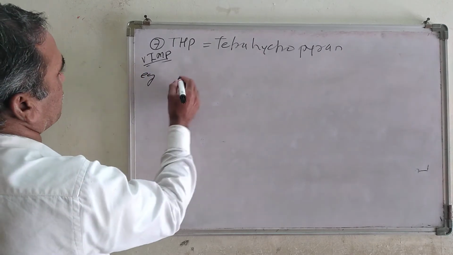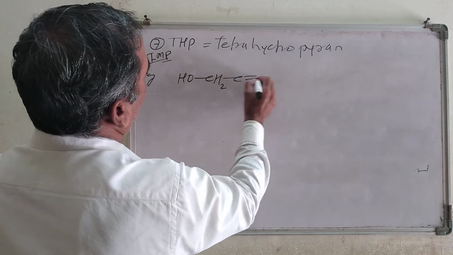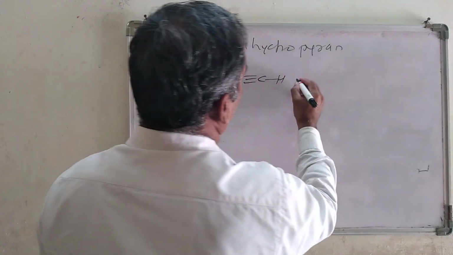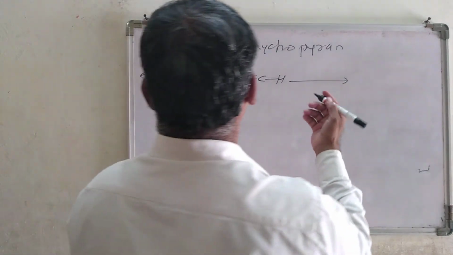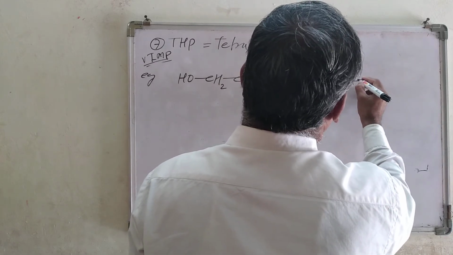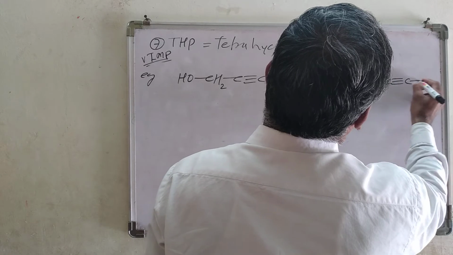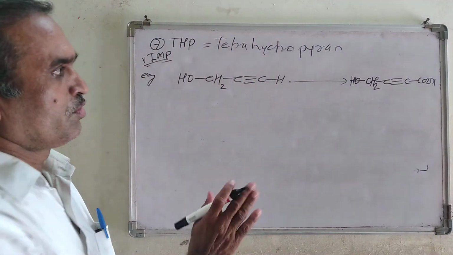For example, we have HO, then CH2, C triple bond C, then H, that will be treated with some reagent, and we are going to prepare this type of compound HO, then CH2, C triple bond C, COOH.